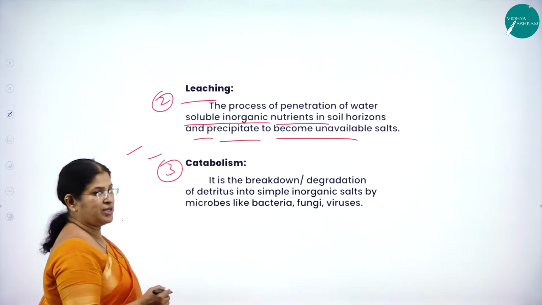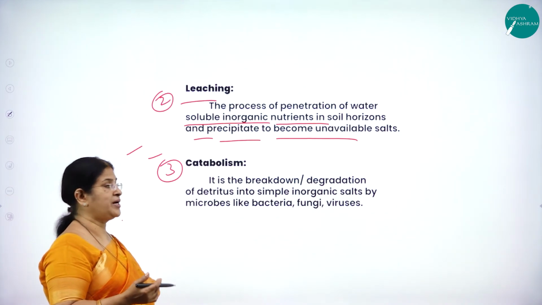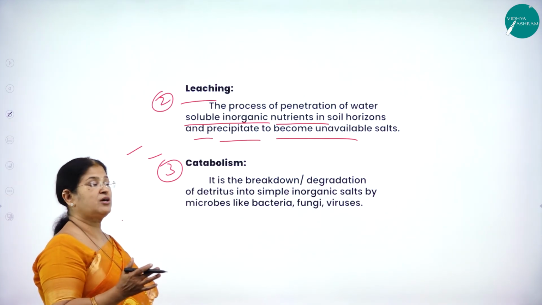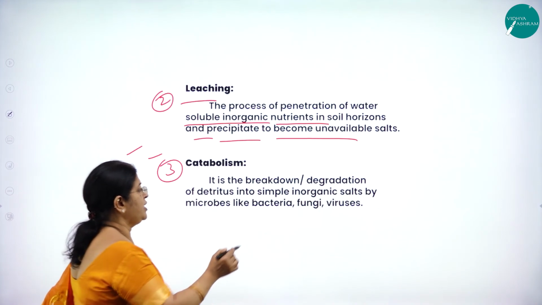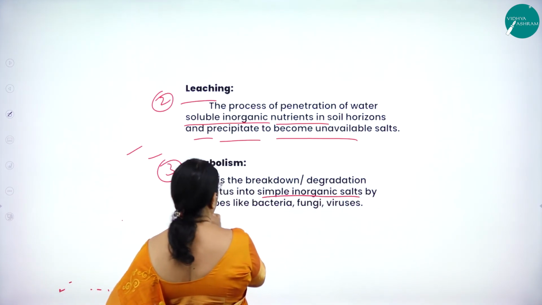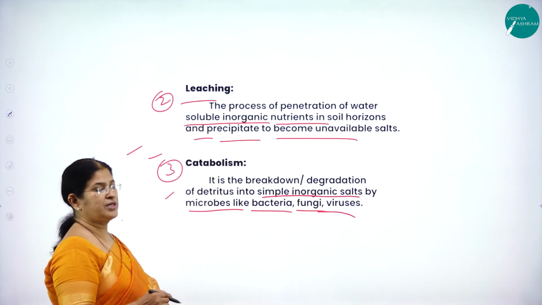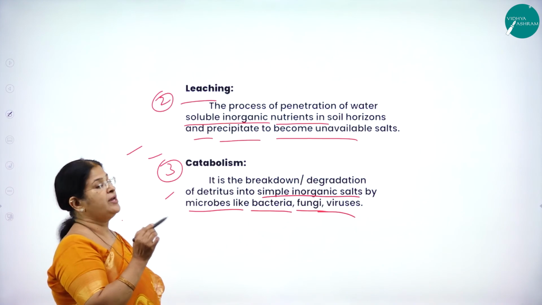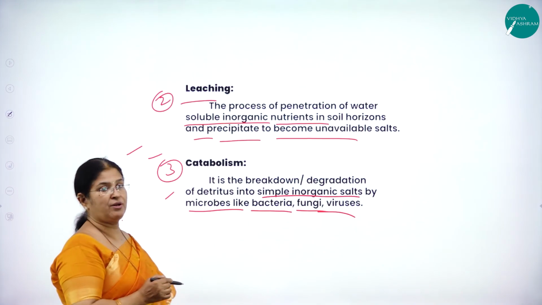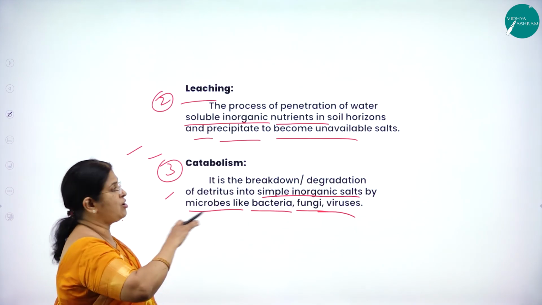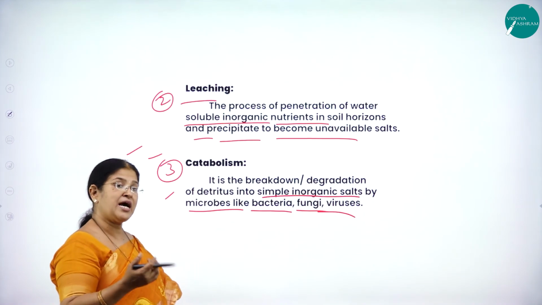Next is catabolism. The very word itself will tell you. It is the breakdown or degradation of detritus into simple inorganic salts by microbes like bacteria, fungi, and viruses. So what is leaching? The penetration of water-soluble inorganic nutrients into soil horizons, which precipitate to become unavailable salts.